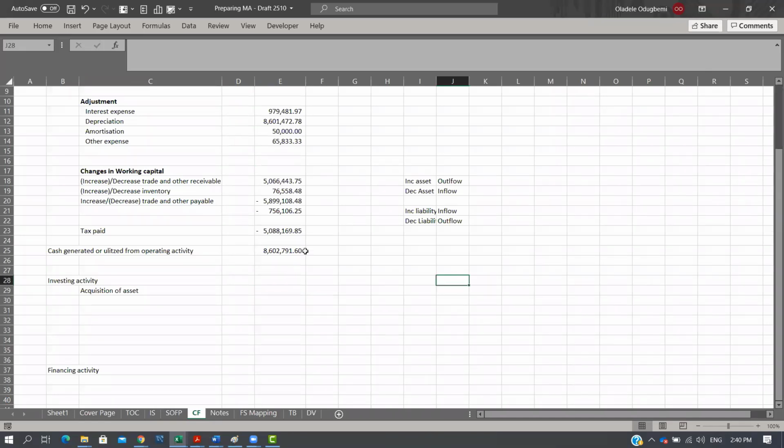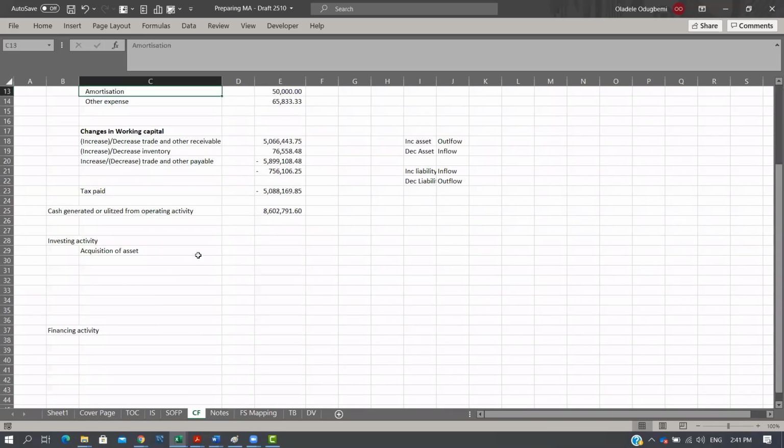Okay, so someone said I should explain the interest expense. One thing I need to understand is that typically your interest expense can be in your operating activity, your investing activity, or your financing activity. Depending on what the business has decided to choose, but most businesses default to putting interest expense in financing activity. The second thing is that your interest expense should actually be the cash payment, not necessarily what you have in your P&L.